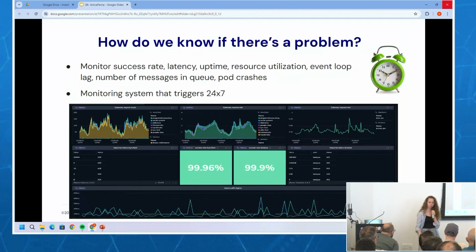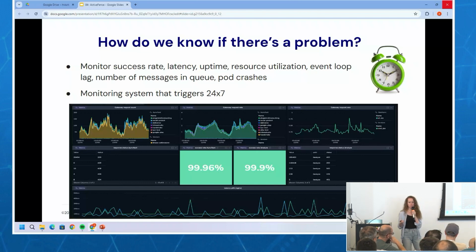So here's an example of our dashboard. These were some of the things that we're looking at. In addition to the things I mentioned, we were also looking at our utilization, our resource utilization, again, for cost stuff. Also, we looked at the event loop lag. We looked at the number of messages in a queue. That's more for our asynchronous systems, but that's also something that we look at. And we look at pod crashes.